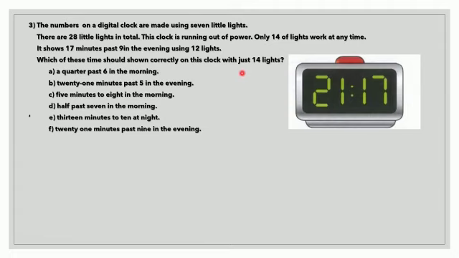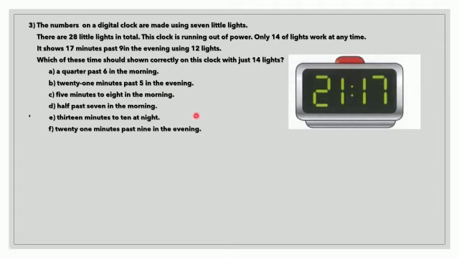So the question says that this is a digital clock where the times are shown using 28 little lights. Since this digital clock is running out of power, it can only show 14 lights. So they have given some times. We need to convert these times to the 24-hour clock.